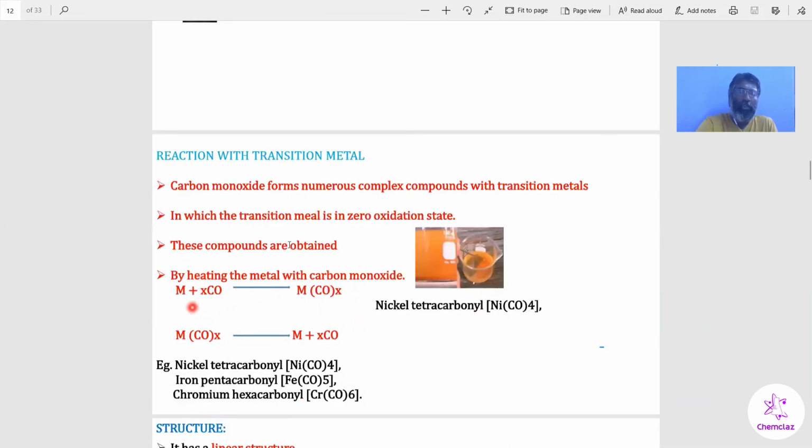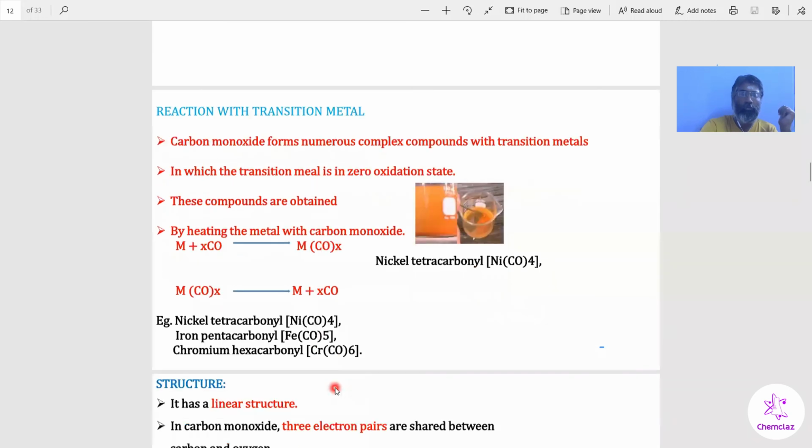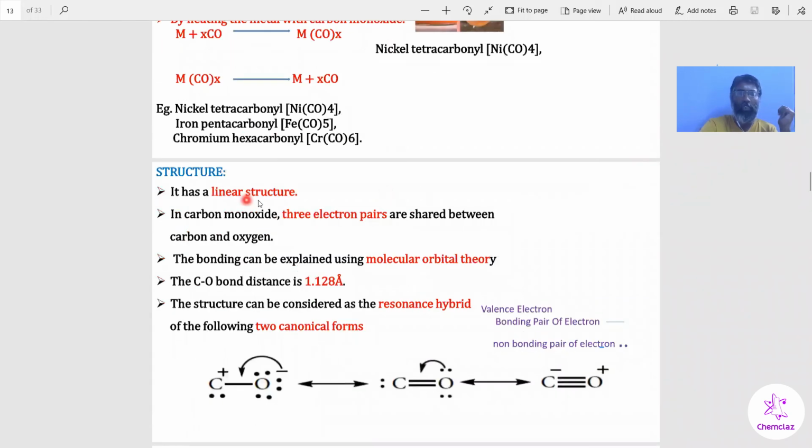Then reaction with transition metals: nickel, iron, chromium, cobalt. The metal should have zero oxidation state because carbon monoxide acts as a ligand in this formation. This is a complex compound. The structure is linear. There are three electron pairs shared, so it gives a triple bond, which can be explained by molecular orbital theory. The carbon-oxygen bond distance is 1.128 angstrom.